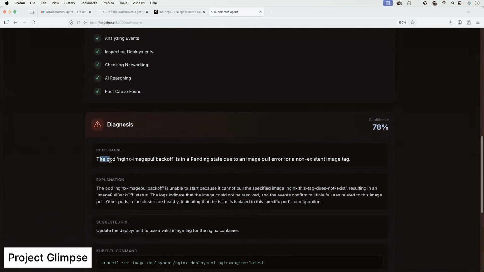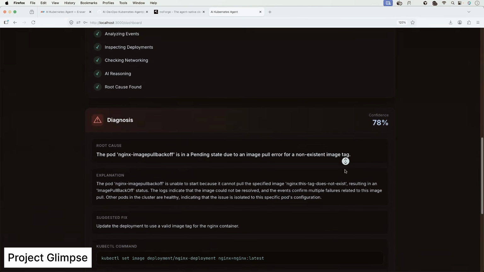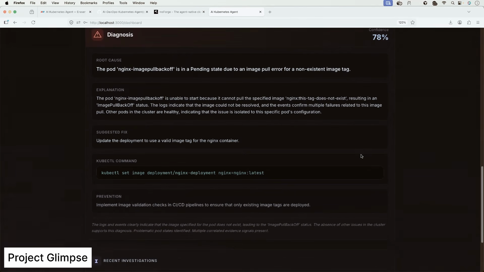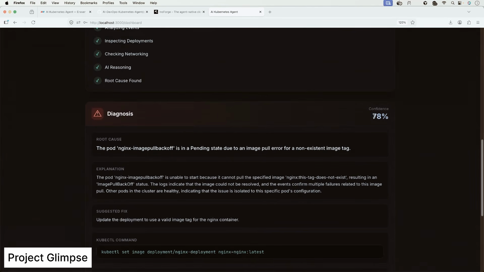What does it say? The pod Nginx image pull backoff is in pending state due to an image pull error on non-existing image tag. It exactly explained you the issue. This is the image that you're using, and this image is invalid image. Just use the valid image, something like Nginx latest. It also gave the kubectl command. This is the confidence score.